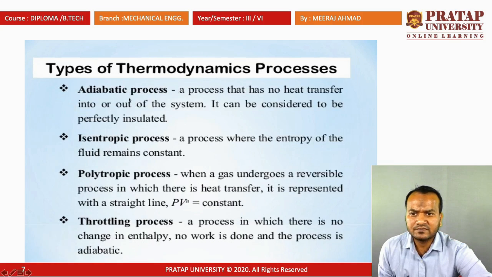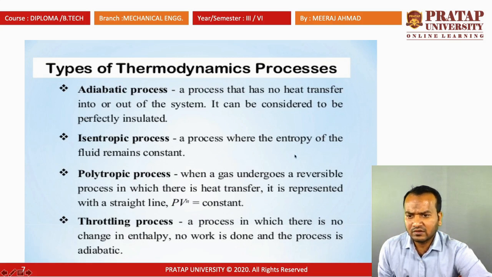Adiabatic process: the process in which the heat flow into the system and out of the system is zero. No heat transfer into or out of the system, so you can also say that this system is perfectly insulated. Isentropic process means the process in which the entropy remains constant throughout.